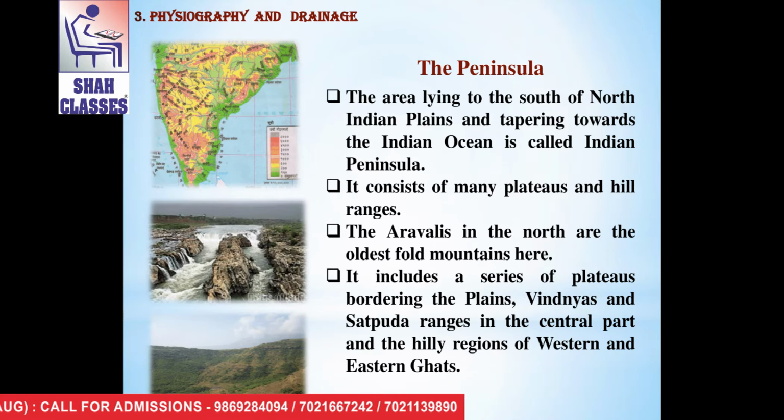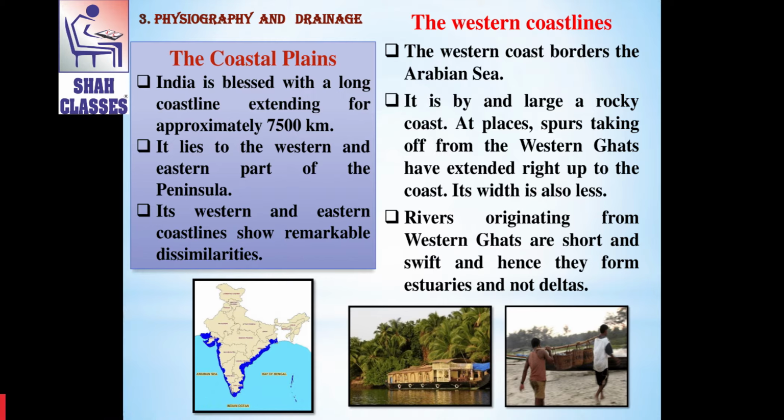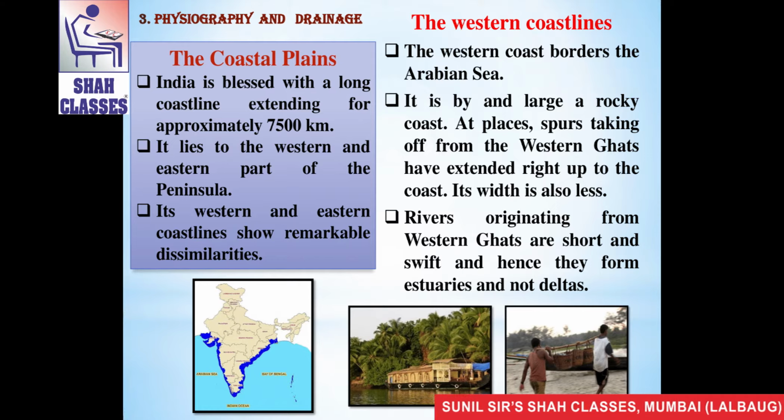The next physiographic division of India is the coastal plains. India is blessed with a long coastline extending for approximately 7,500 kilometers. It lies to the western and eastern part of the peninsula.